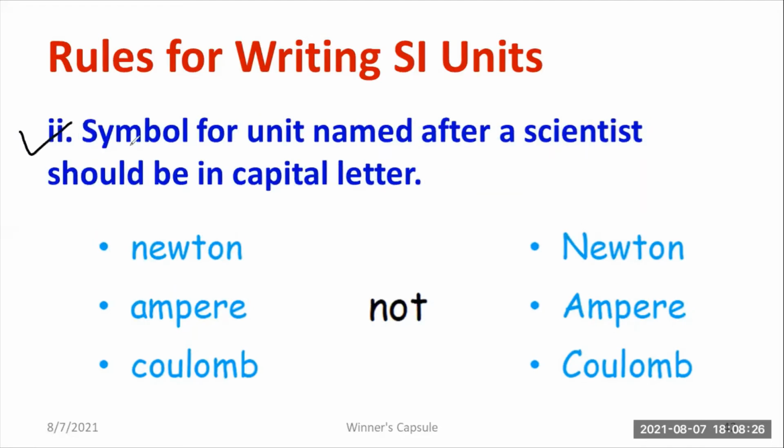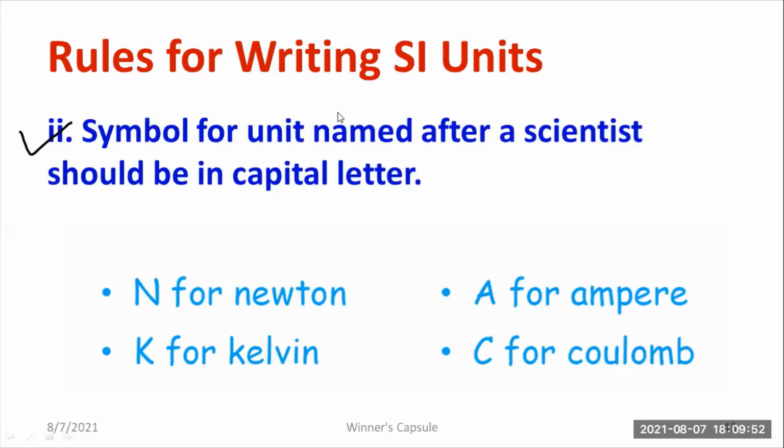Moving on to the second rule: the symbol for a unit named after a scientist should be in a capital letter. Let me show you one example so that you will understand. Now you can check it once. N for newton, K for kelvin, A for ampere, C for coulomb. The symbol for a unit named after a scientist should be in a capital letter. Like this, you can follow.